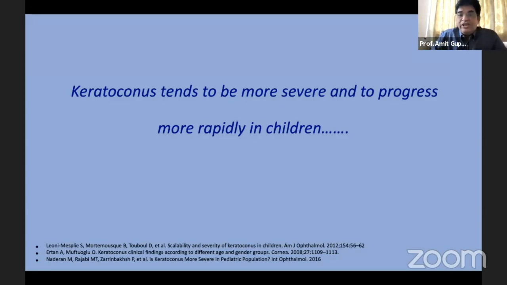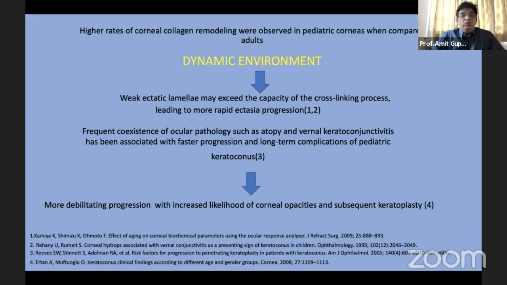We know that keratoconus tends to be more severe and to progress more rapidly in children. So why? Because there are higher rates of corneal collagen remodeling which were observed in pediatric corneas. We know that our tissues change as we age, and there's a natural cross-linking which occurs as we age. So that is not so in children. There's a dynamic environment.